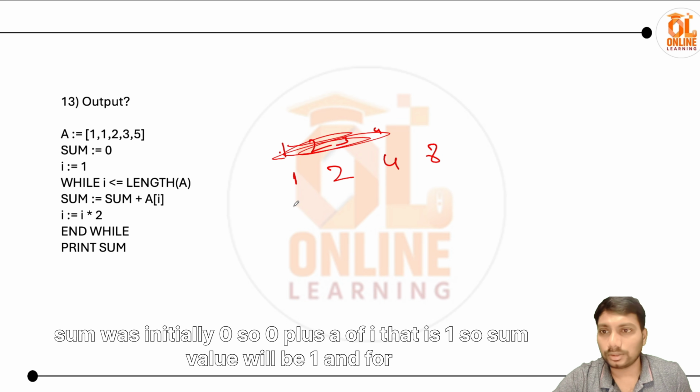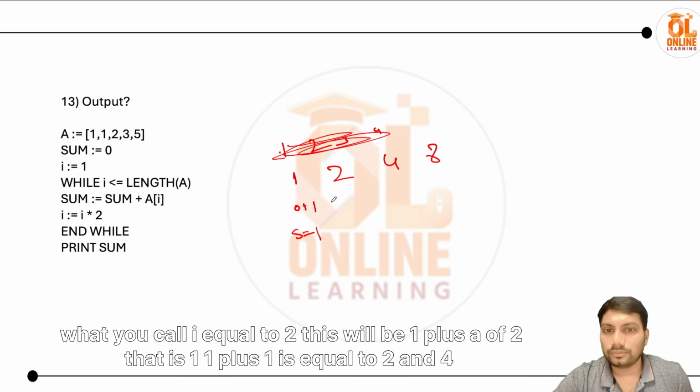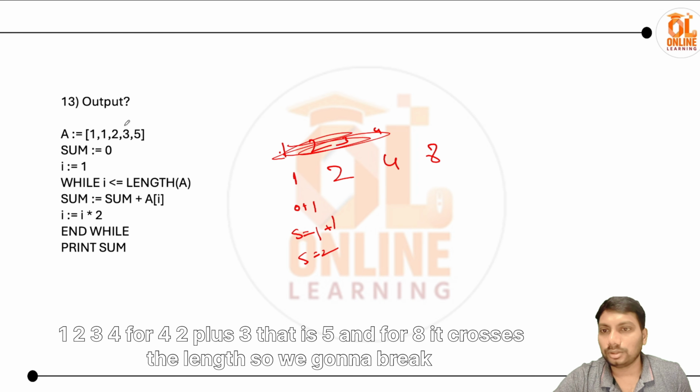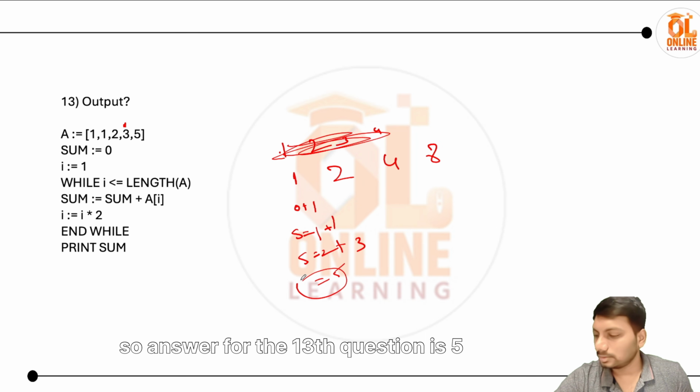When I value is 1, sum was initially 0, so 0 plus a of I, that is 1, so the sum value will be 1. For I equal to 2, this will be 1 plus a of 2, that is 1 plus 1 is equal to 2. And for 4, 1 2 3 4, 2 plus 3, that is 5. And for 8 it crosses the length, so we break. So the answer for the 13th question is 5.